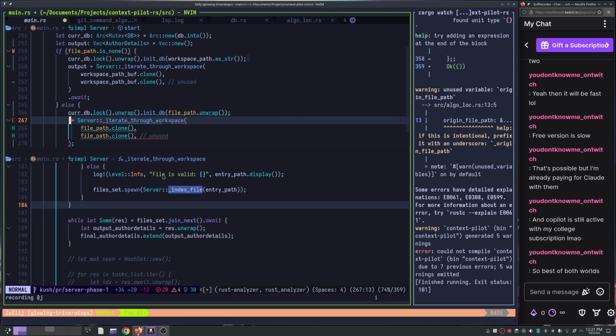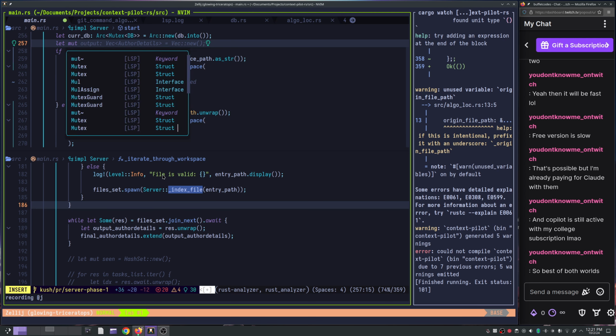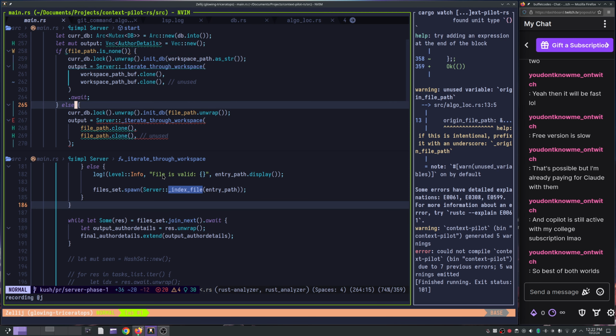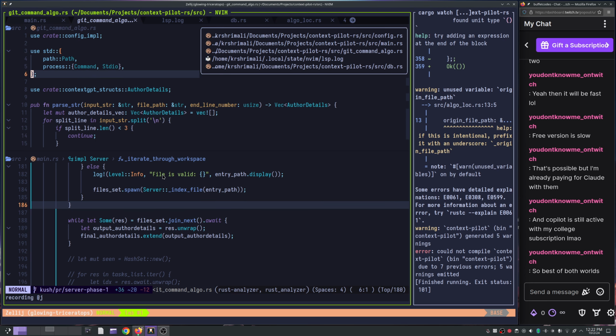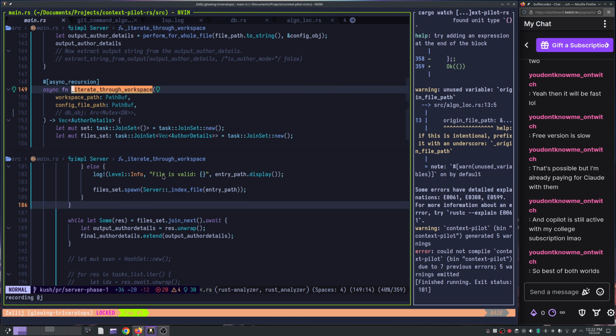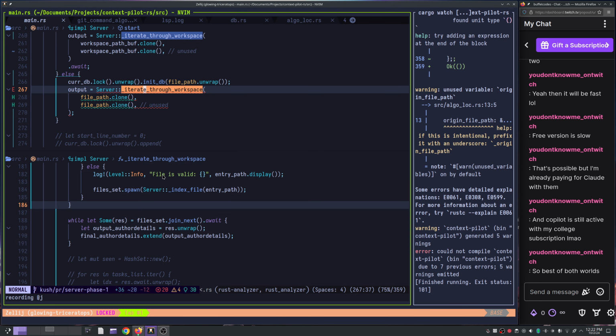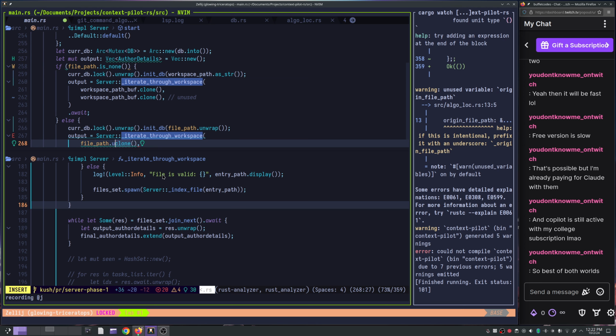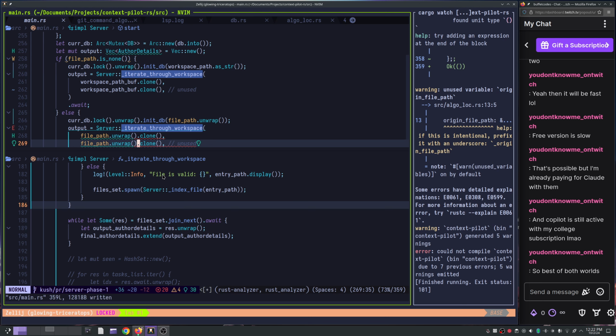Output is this, and this could be mut, right? Should be fine, but what's your problem here now? Okay, what's the problem here? Found enum. Oh, file path dot unwrap. Sorry. There you go.